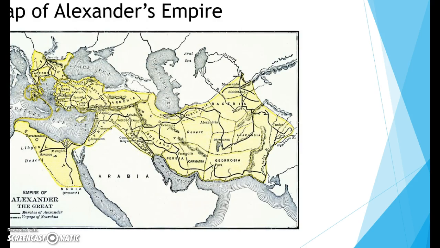Here is a map of Alexander's empire. Why do you think Alexander was so successful at conquering? I think it has to do with a couple different things. He was innovative and smart about war tactics, but he was also very accepting of the people and cultures of the areas he took over. He wanted to integrate the Greek culture with the native cultures, not take away the natives' cultures.